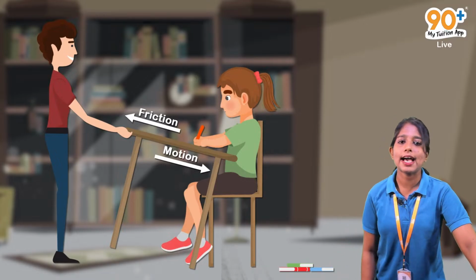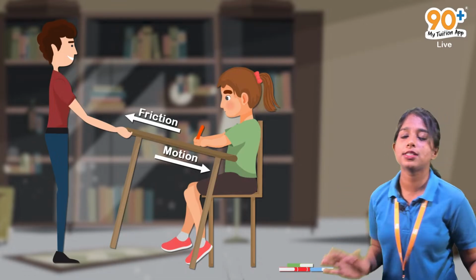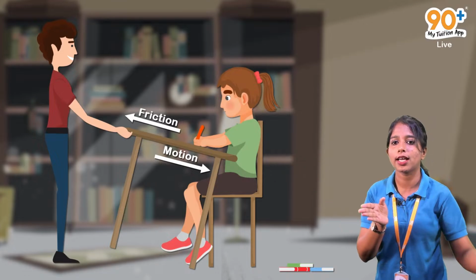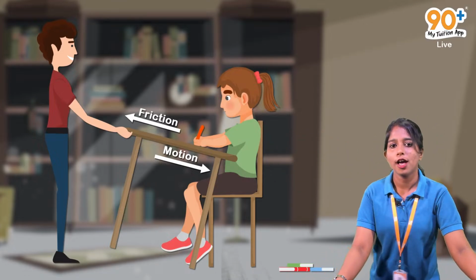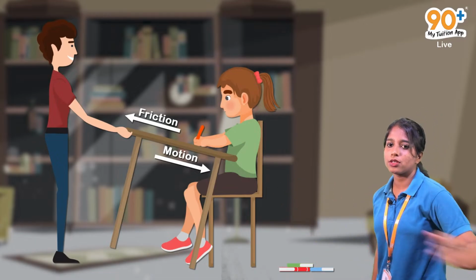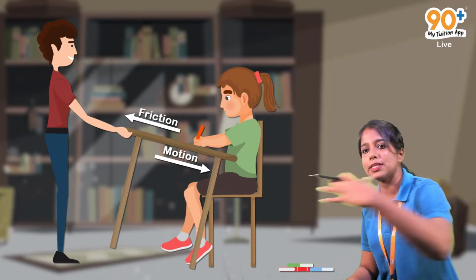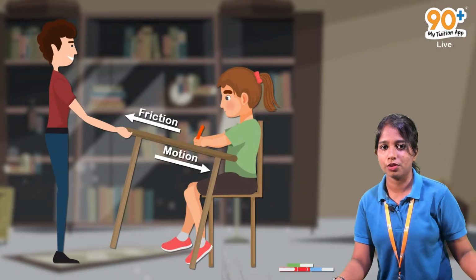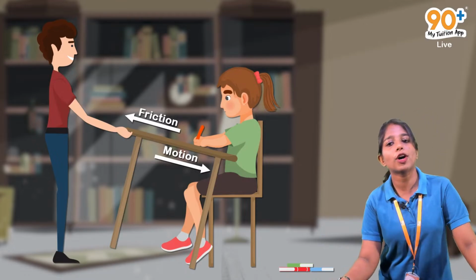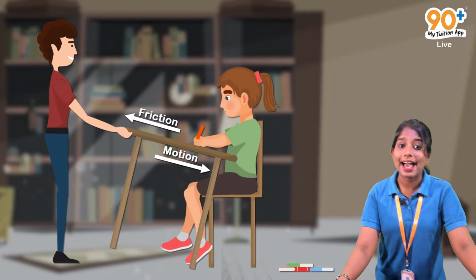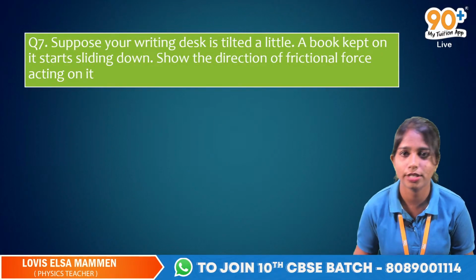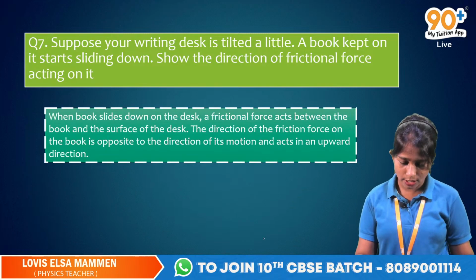Okay, we have seen that friction is an opposing force. It will be opposing the motion of an object. So if the motion is in this direction, friction will be in the opposite direction. This is how you will show the frictional force in this case. Got it? Motion is in this direction, so in the opposite direction there will be frictional force. The frictional force always acts opposite to the motion. So I hope you got the concept of the direction of frictional force. So this is the answer.